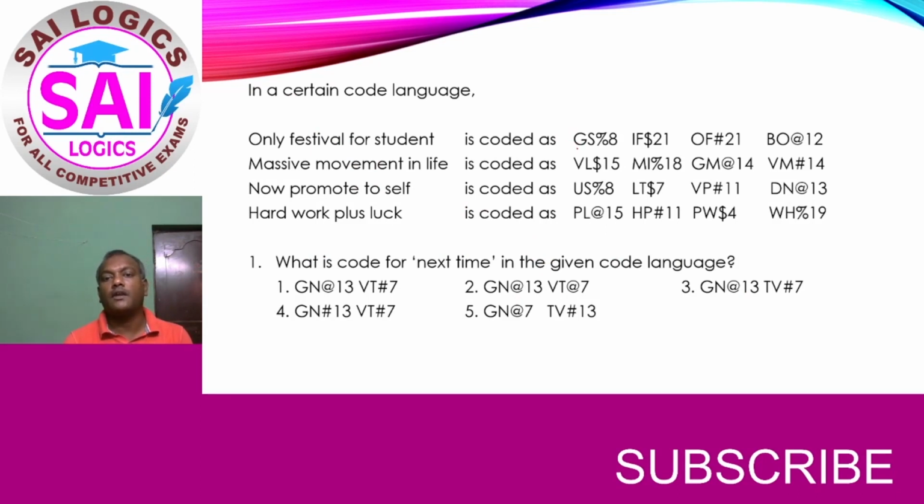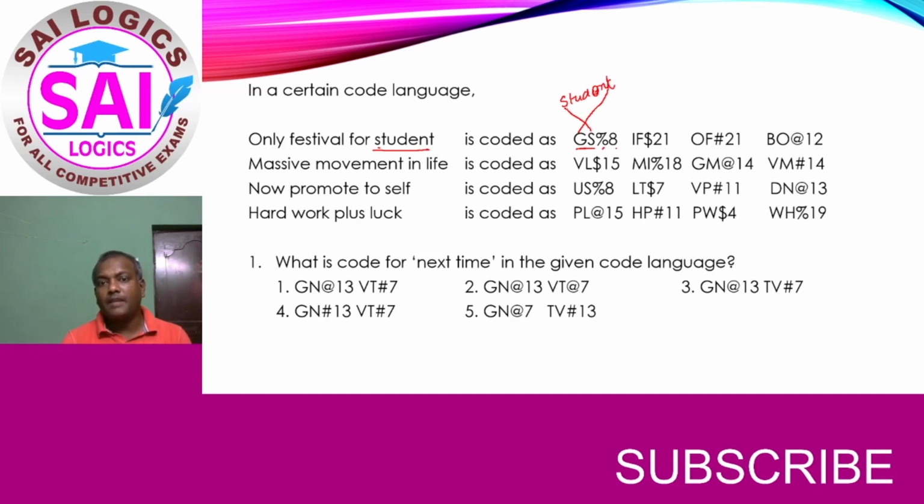Here the coding is done with 2 alphabets, 1 symbol and 1 number. Now first we will take the 2 alphabets and see whether there is any relation with the words of the statement or not. G is not at all available anywhere in the statement, only festival for student. No G has been available. But yes, we can see here in student. So that means the first letter of the word has become the second letter. We can take an assumption. Yes, it has become the second letter here. If you can observe this, G is the pair of the last letter, that is T.